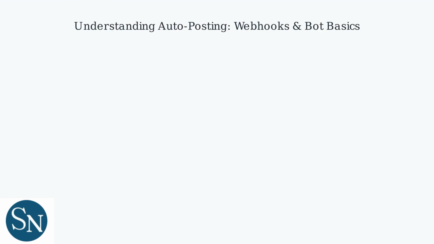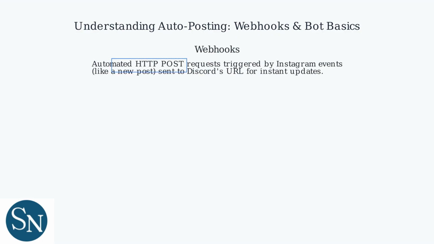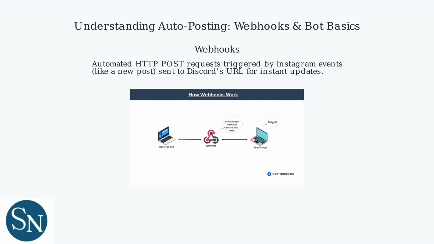Auto-posting Instagram content to Discord involves two key methods: webhooks and bot automation. Webhooks are automated HTTP post requests triggered by events on Instagram, like a new post, and sent to a specific URL on Discord. This allows instant message updates to a channel without needing a full bot setup.